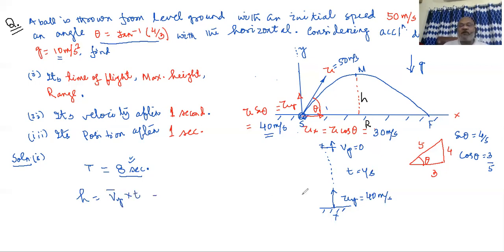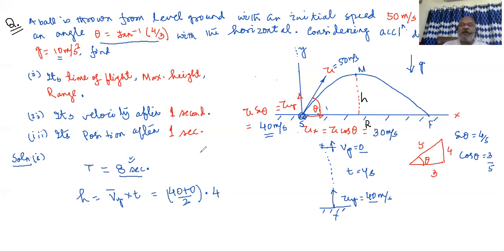Average vertical velocity, as I have explained in the earlier videos, will be initial velocity plus final velocity by 2. So that is 40 plus 0 by 2, that is nothing but 20 meters per second into the upward vertical travel time, which is only 4 seconds.